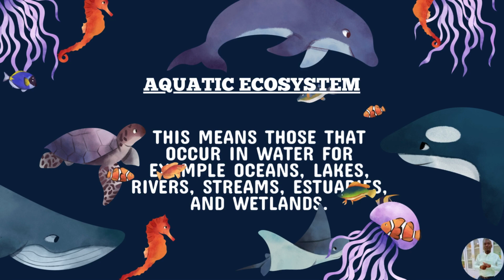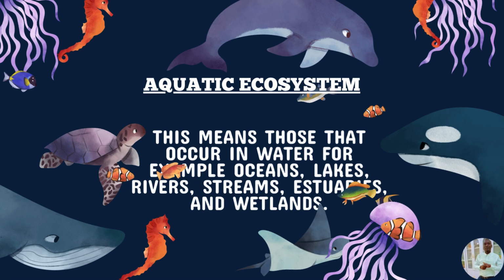So, any interactions between biotic and abiotic components of an ecosystem that occur in water or around water bodies are the ones we refer to as aquatic ecosystem. So the word aquatic means water.